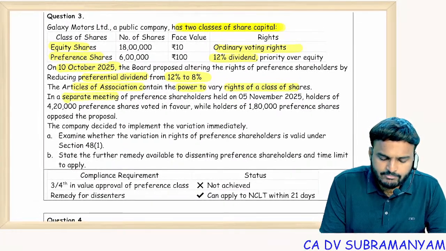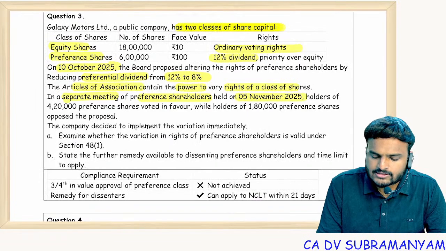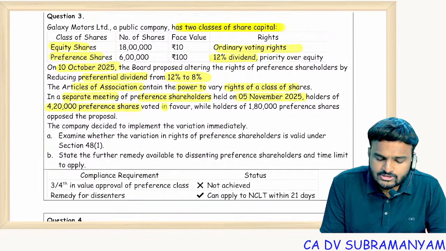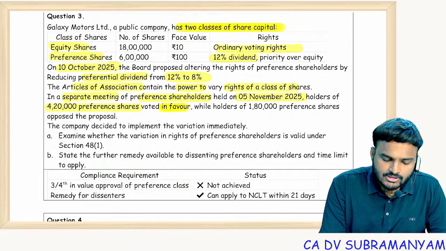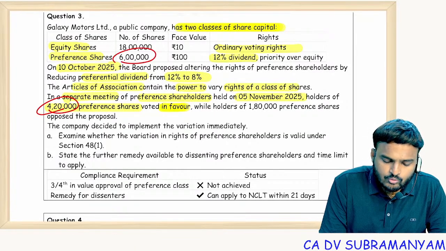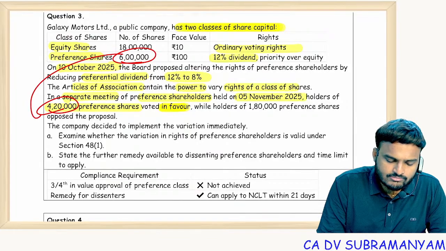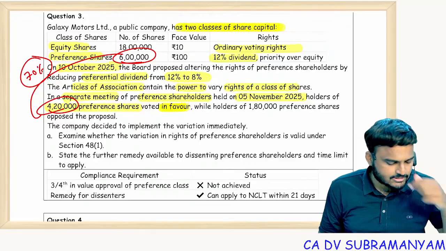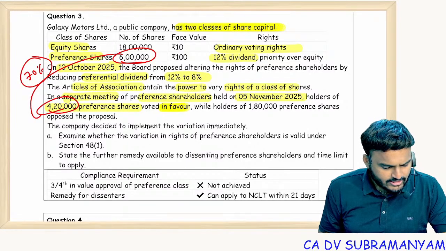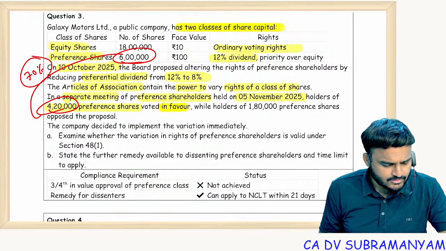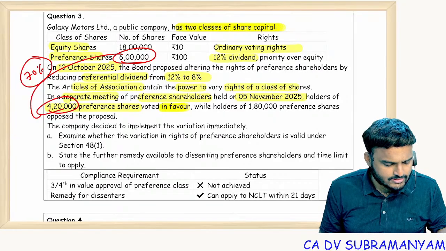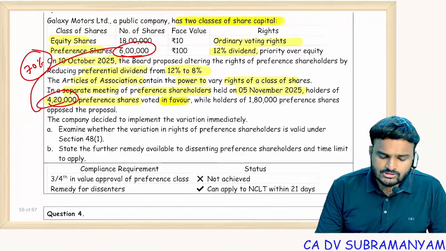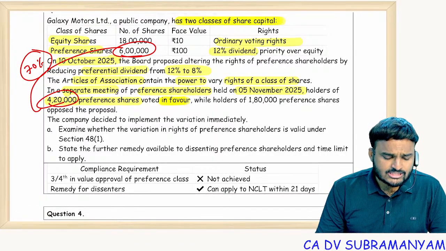In a separate meeting of preference shareholders held on 5th November 2025, the holders of 4,20,000 preference shares voted in favor. See, 4,20,000 out of 6 lakhs means 70% only. I got consent of how much? 70%. Is it okay? Can I proceed? So I think your doubt is resolved, right? Fine. 4,20,000 preference shares out of 6 lakhs preference shares means 70% only.